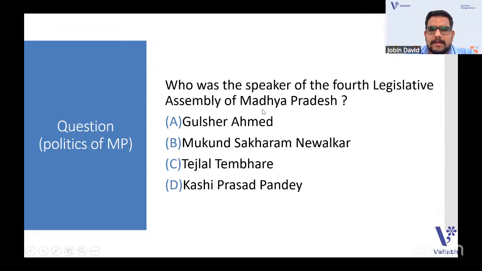Coming to the next one, who was the Speaker of the 4th Legislative Assembly of Madhya Pradesh? Regarding the politics of MP, with unit 3, politics and economy of Madhya Pradesh, it is a very important aspect that you learn about the legislative assembly, the names of the ministers of different departments, the chief ministers, the governor. All those things are very important. They have asked questions regarding that. So the Speaker of the 4th Legislative Assembly of Madhya Pradesh is Kashi Prasad Pandey.